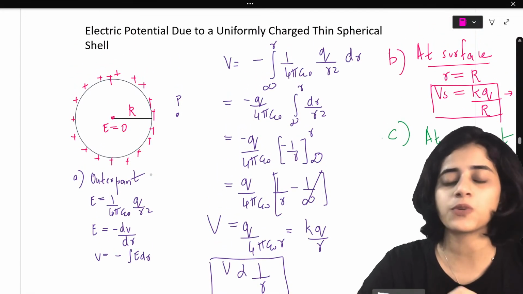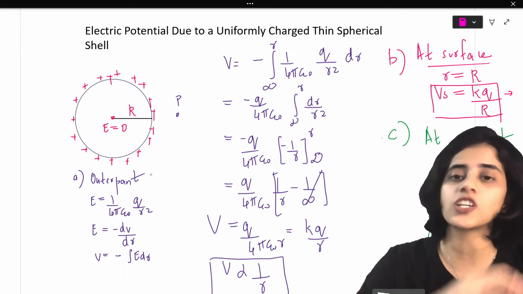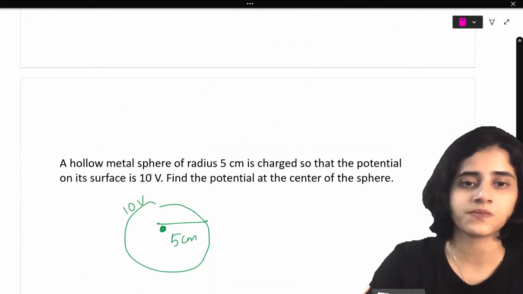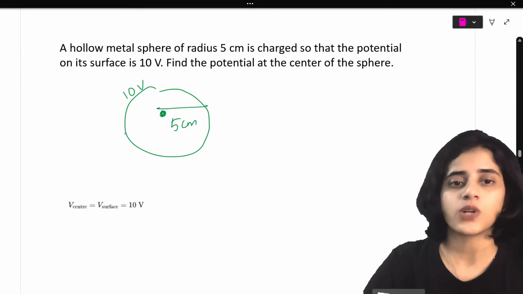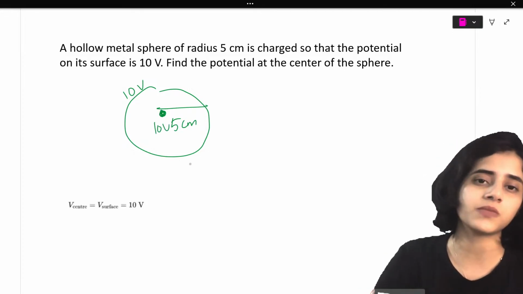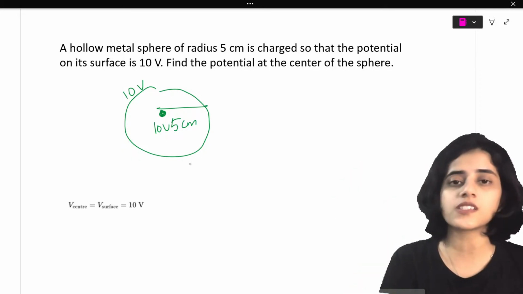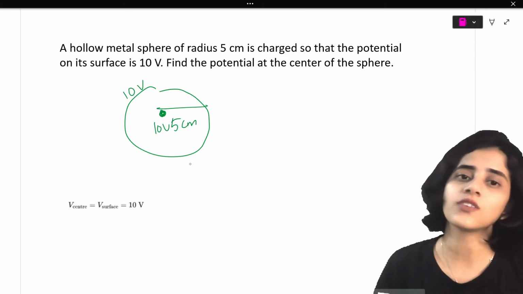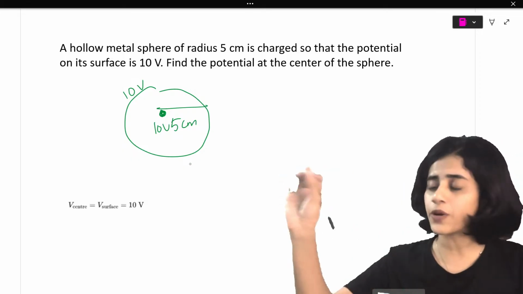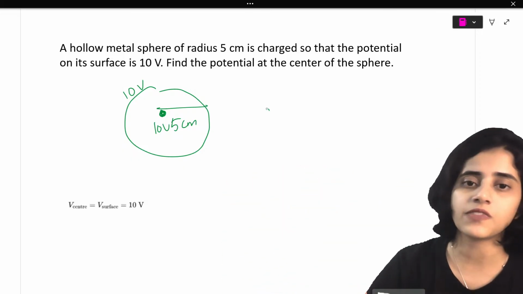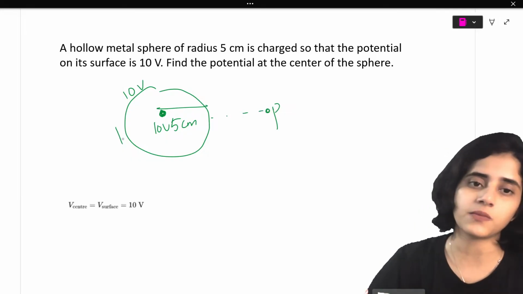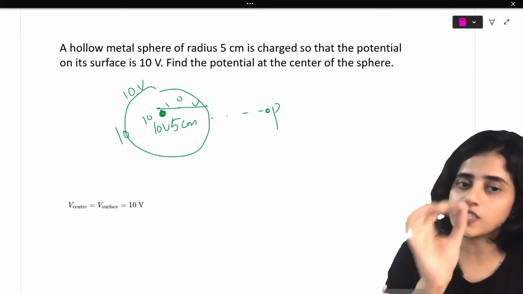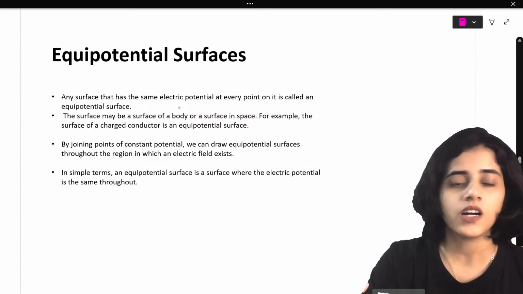At the center of the sphere, potential is a constant. So if the potential outside is 10, the potential at the center will also be 10 because it's a constant. Do you understand that? So outside if it's 10, inside also it will be 10 because potential on the surface is a constant. At the center also it's a constant. If you put it at a point P outside, then it's continuously decreasing. But everywhere inside, it will be 10 volts. Electric field inside is 0, but potential is constant. Okay? Clear?